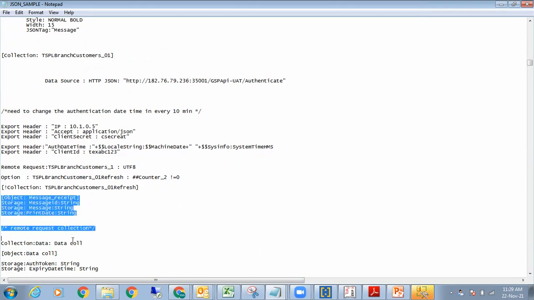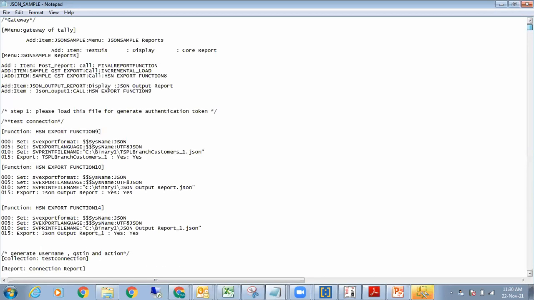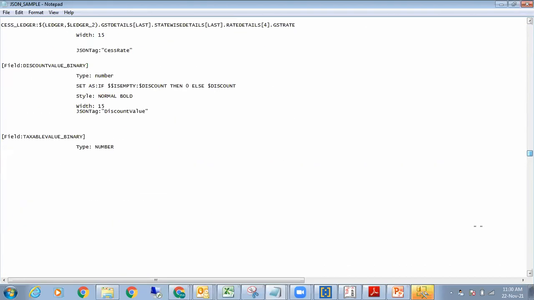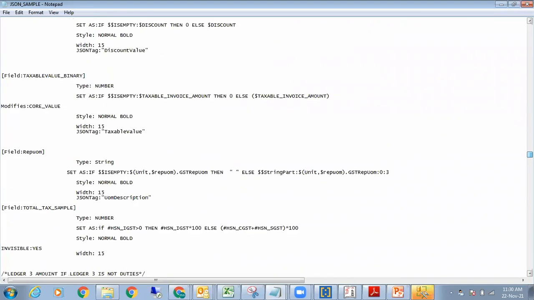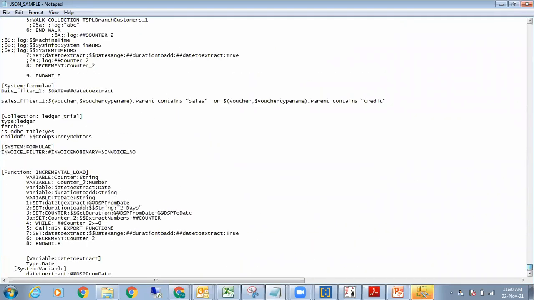No, sir, I needed to take this particular object in this particular collection, because this data is stored in this collection and I have to walk through it to get the authorization token. If I look at my authorization token, I'm walking over this collection and then picking it up.